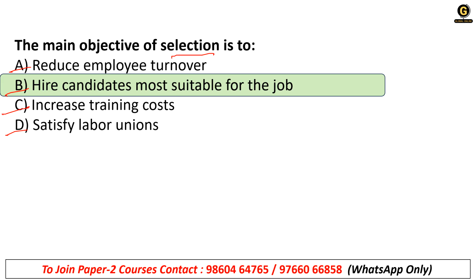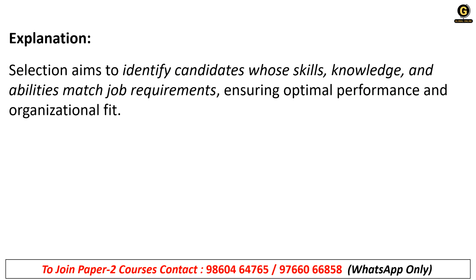eliminate the wrong options. See, every job has its own specification, right? For every role there are different specifications. So selection aims to identify candidates whose skills, knowledge and abilities match the job requirements. In HR terms we call it JD, job description.